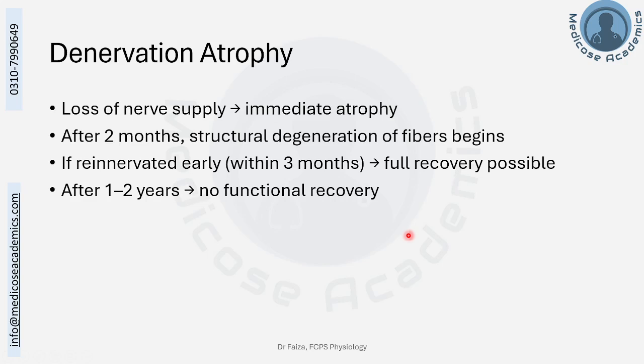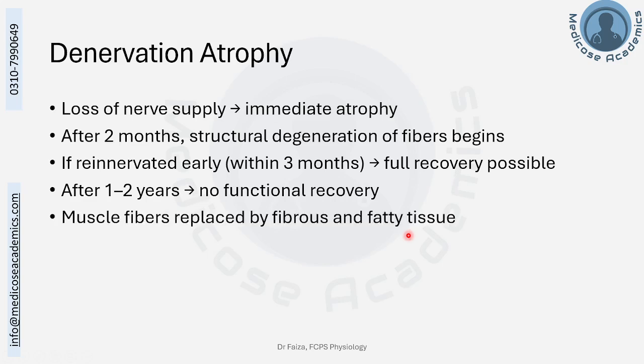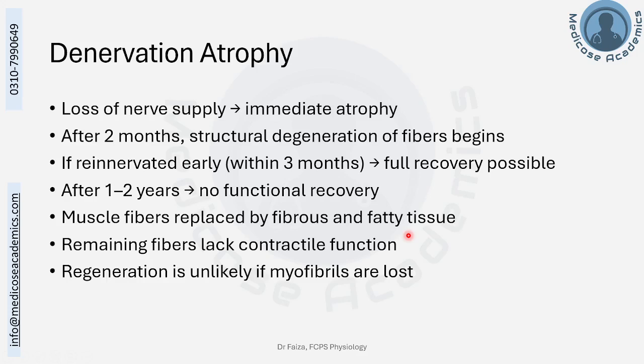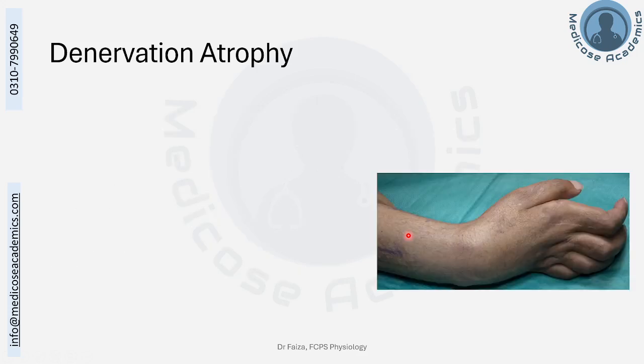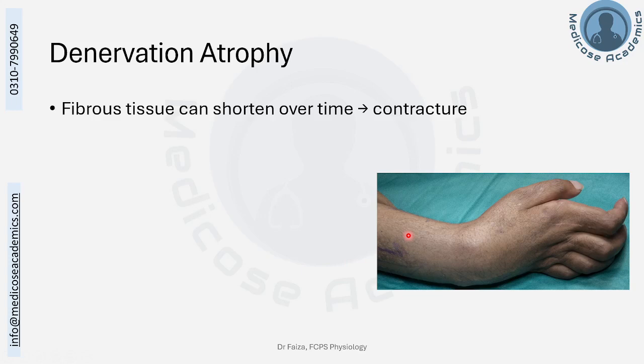After 1 to 2 years, there would be no functional recovery, and the muscle fibers would be replaced, in fact, by fatty tissue. The remaining fibers would then lack contractile strength because of the proteolysis of the contractile proteins, and regeneration would then be impossible. Whenever denervation atrophy occurs, the skeletal muscles may shorten over time because of the replacement of the contractile proteins by fibrous and connective tissue, and that leads to formation of permanent contractures. Even if reinnervation occurs, these contractures cannot then be reversed.